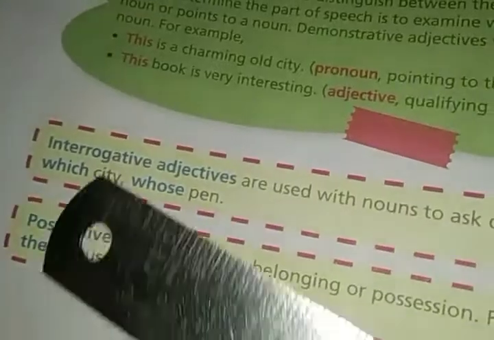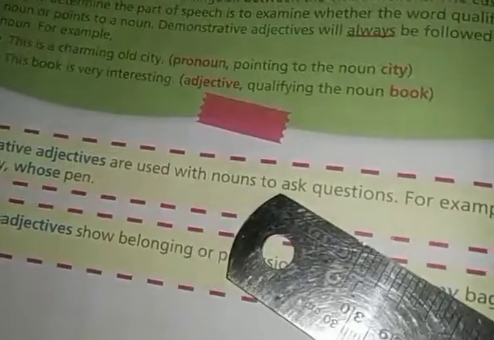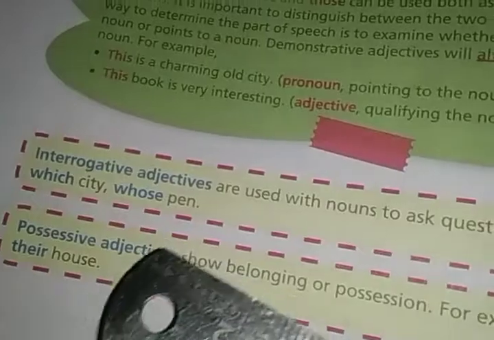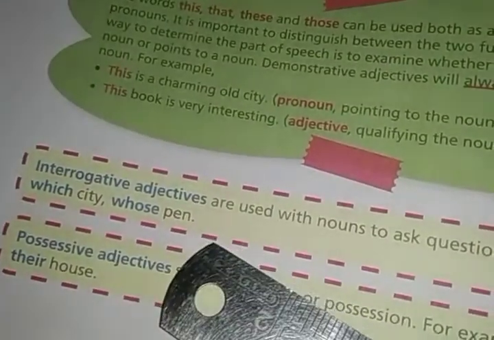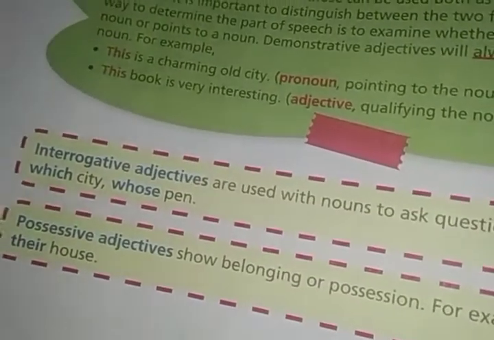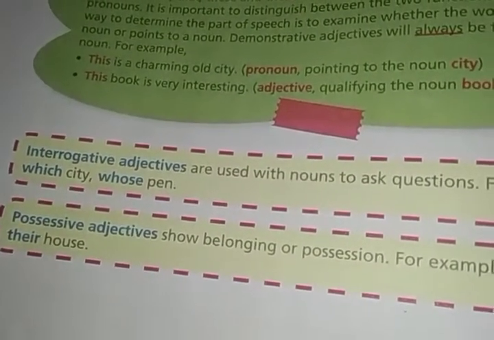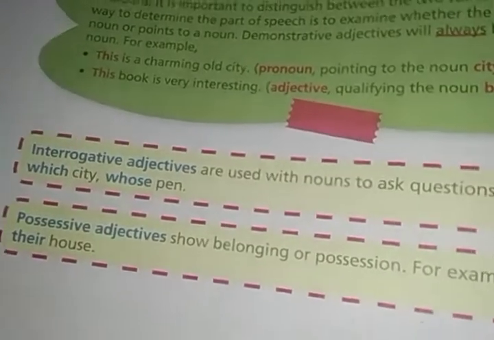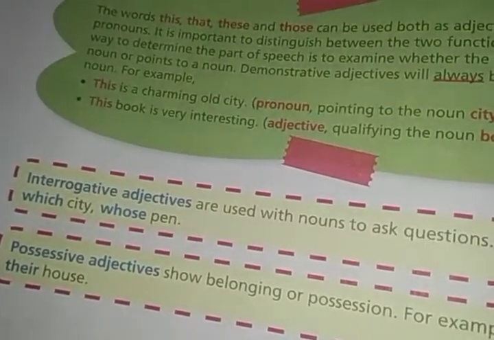Next one is interrogative adjectives. This is very easy. Interrogative adjectives are used with nouns to ask questions. Which city? Whose pen is this? For example, which city and whose pen, and others are also there, like whose car is that? Which book did you buy? So these types of words which are used with a noun to ask a question are known as interrogative adjectives.